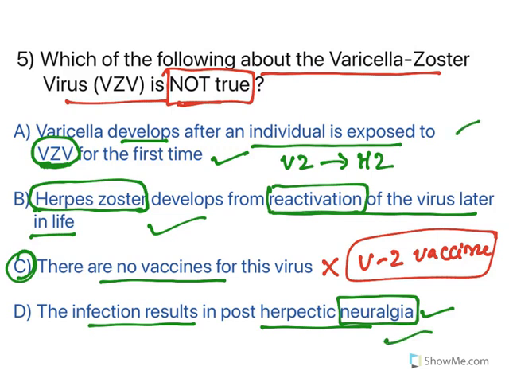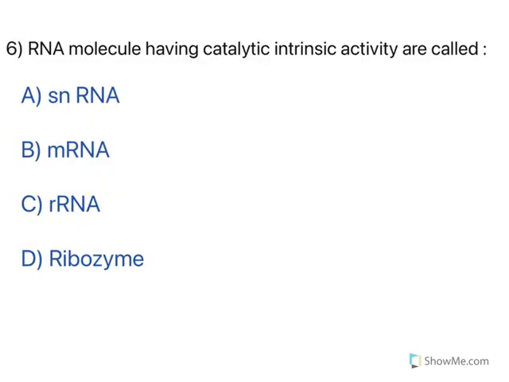So all the three are correct except the not true one. This one. It has got vaccines, but it says no vaccine is there. No, it has got a vaccine. So option C is the right answer. Moving to the next one.